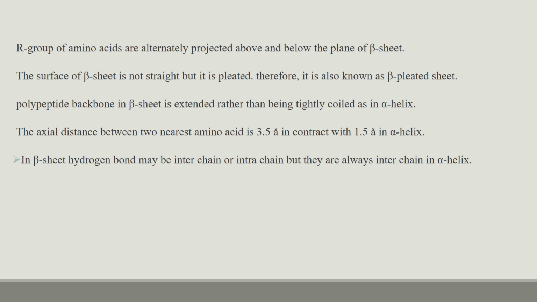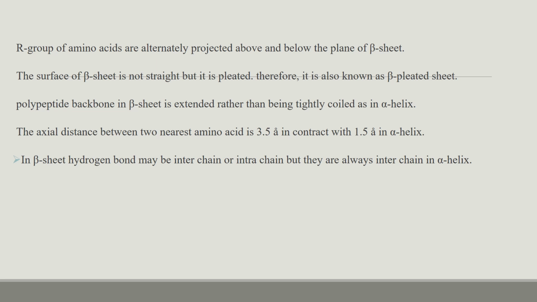The R group of these amino acids is projected above and below the plane of the beta sheets. This surface of the beta sheets is not straight, but it is pleated. That's why it is called the beta pleated sheets. The polypeptide backbone in beta sheet is extended rather than being tightly coiled as in alpha helix.